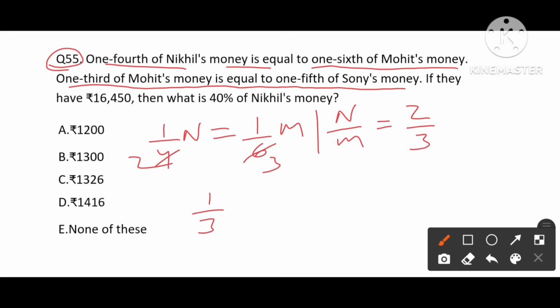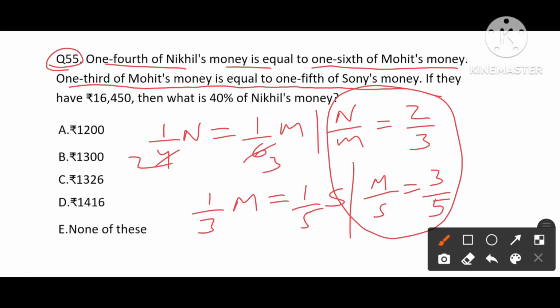So m by s value will be 3 by 5. So from these two equations we have a ratio of n is to m is to s, which is 2 is to 3 is to 5.